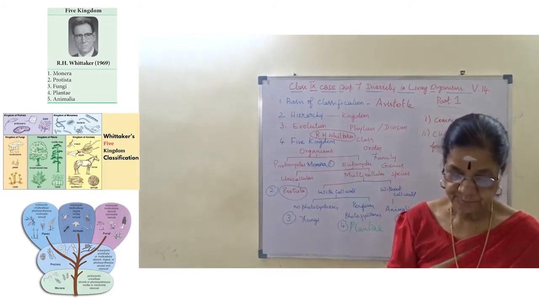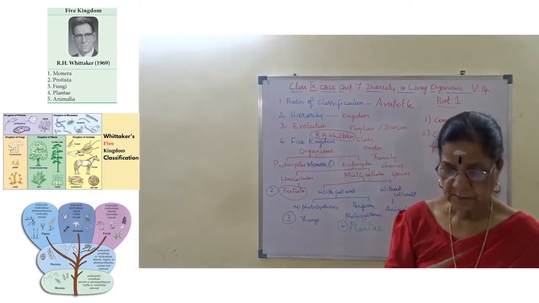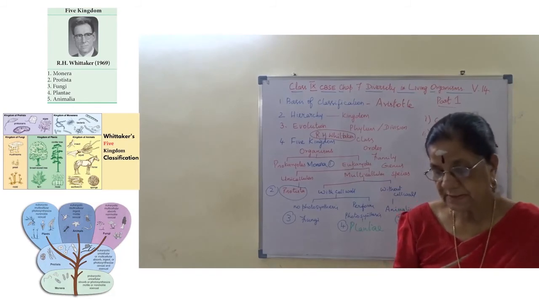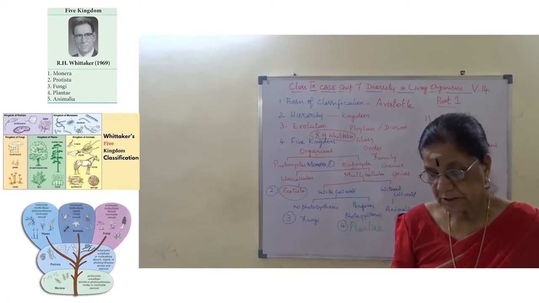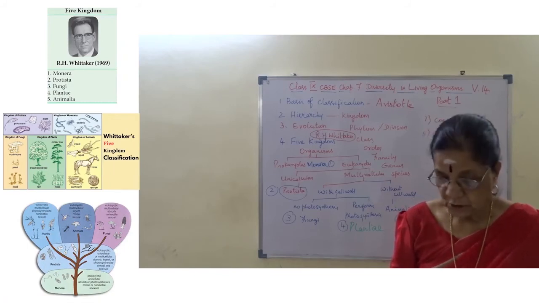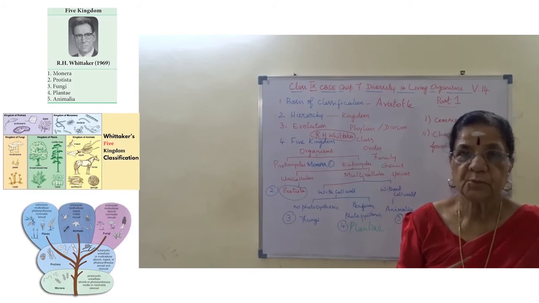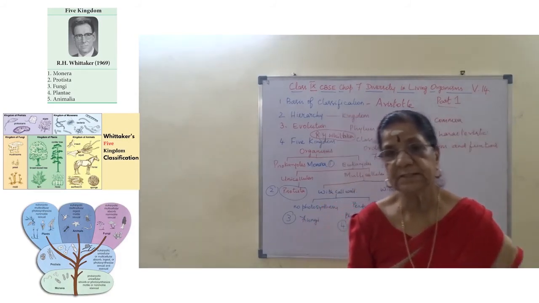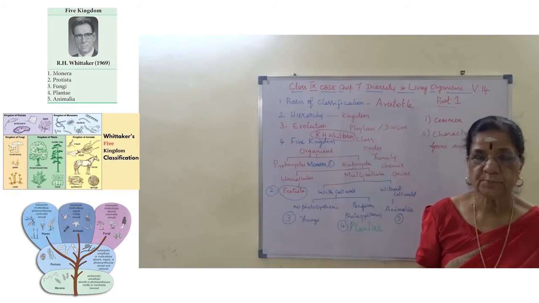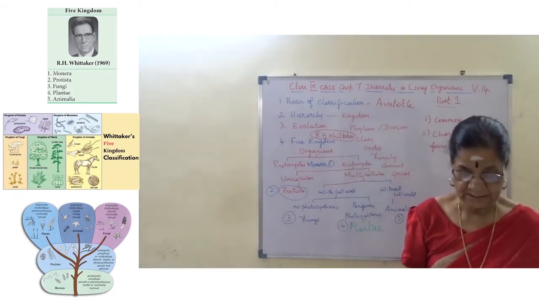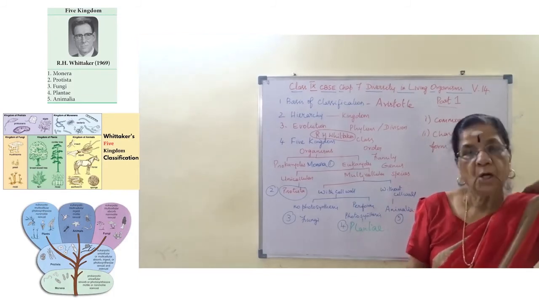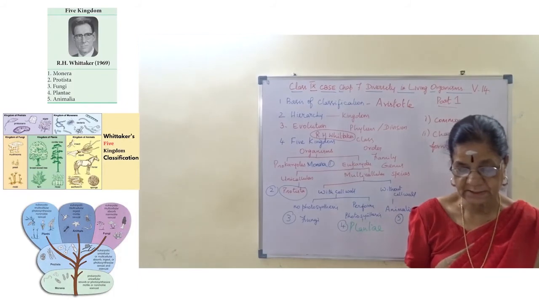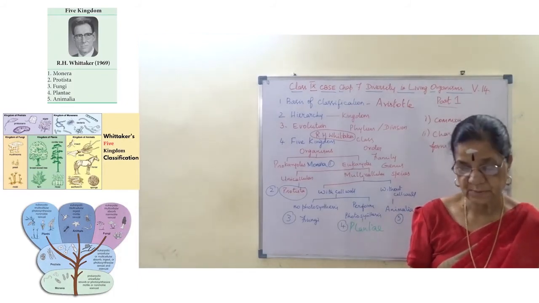And then body design, some having or not having cell wall in multicellular organisms. And mode of nutrition, it is either autotroph or heterotroph. Right? Autotroph, an organism which can prepare its own food. The presence of chloroplast is a must. And it includes bacteria, blue-green algae, also known as cyanobacteria, and mycoplasma.